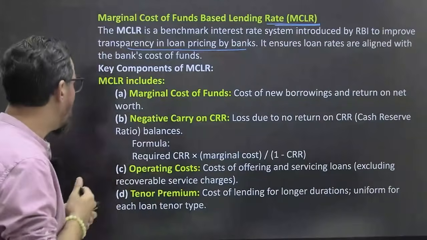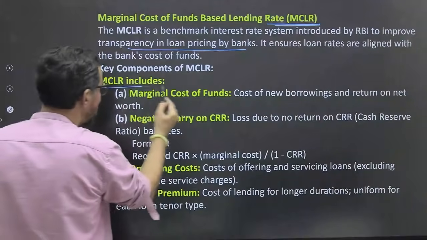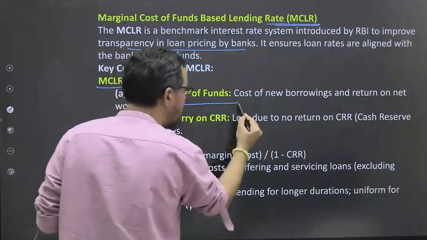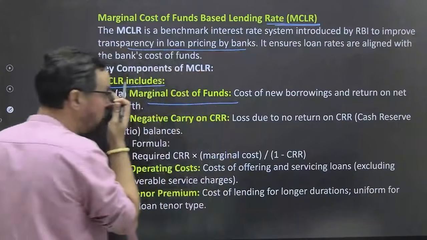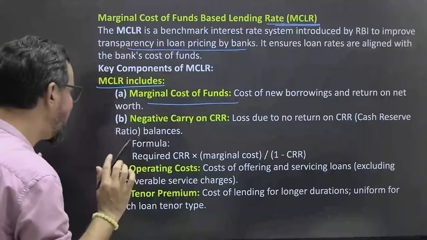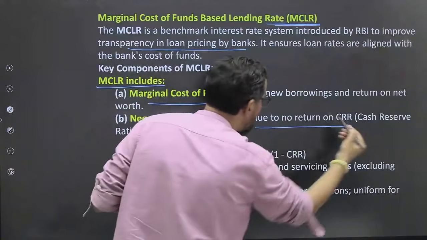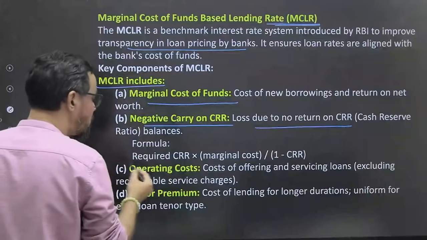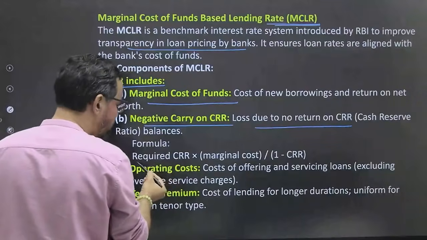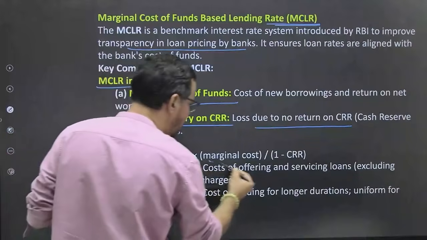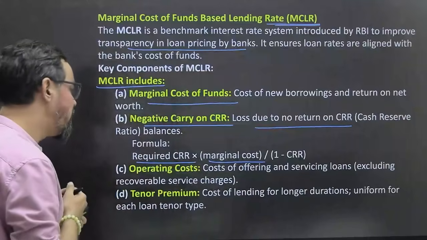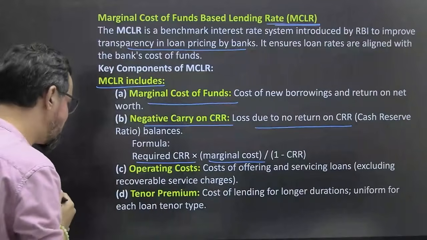So for that sake we came up with MCLR, which includes marginal cost of fund, cost of new borrowing and return on net worth, negative carry on CRR, loss due to no return on CRR. Basically we calculate this as required CRR into marginal cost divided by 1 minus CRR.